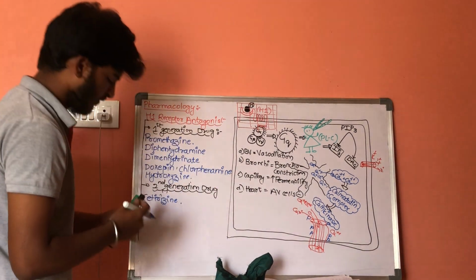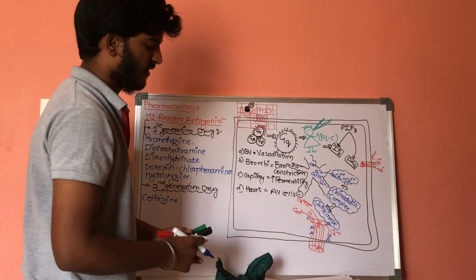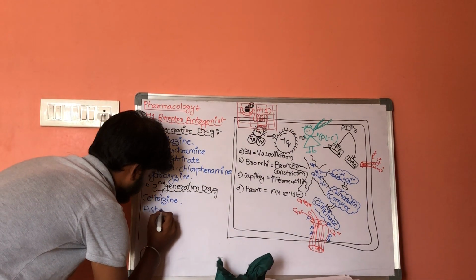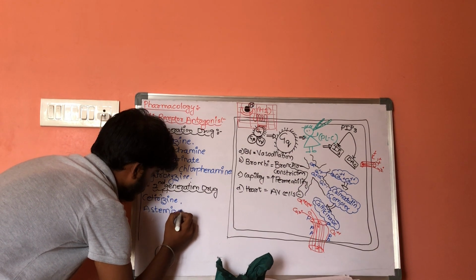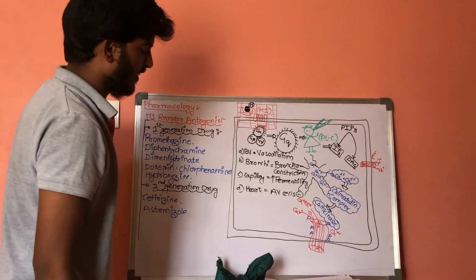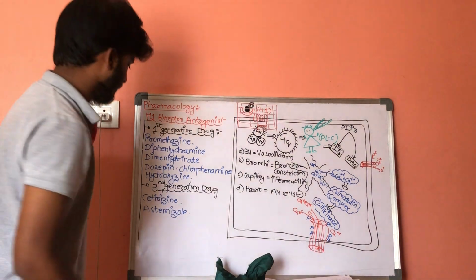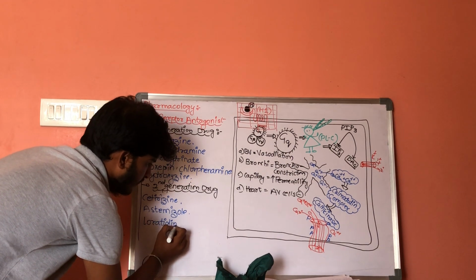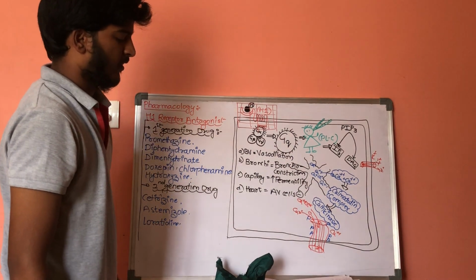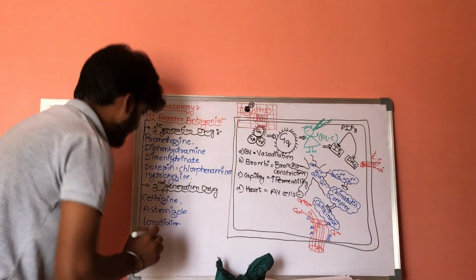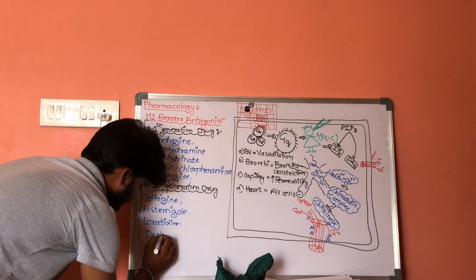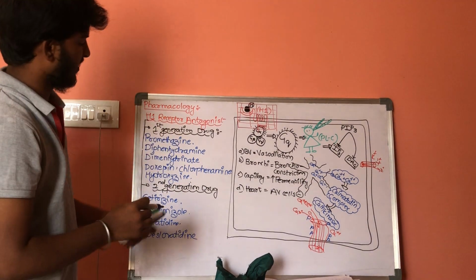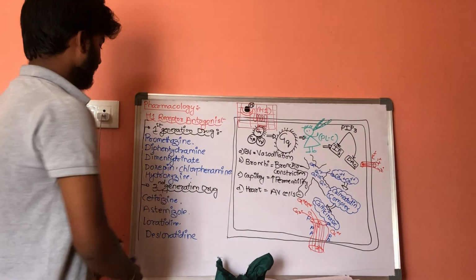Cetirizine is the first drug, whereas the second drug is astemizole, and next one is loratadine, then desloratadine, etc. These are some important second generation drugs.